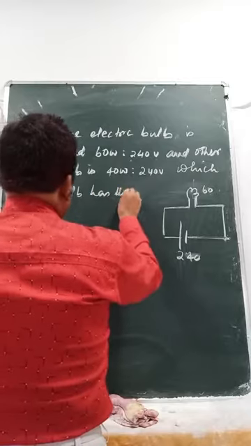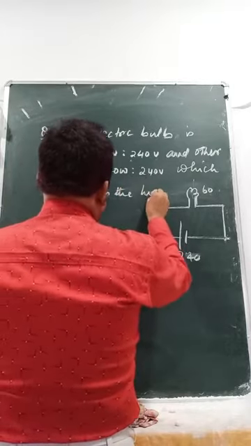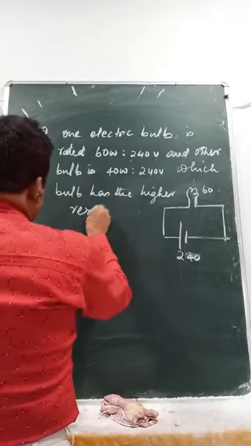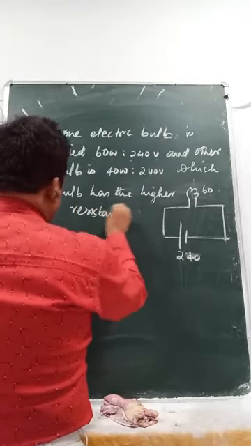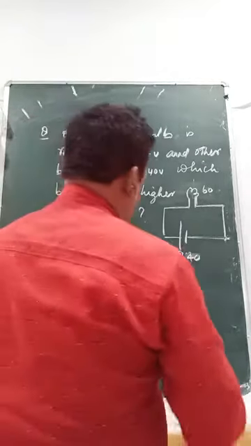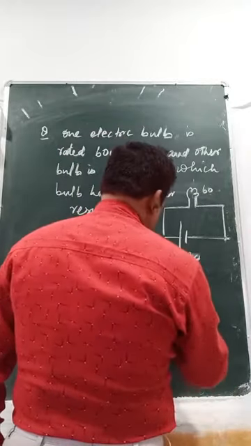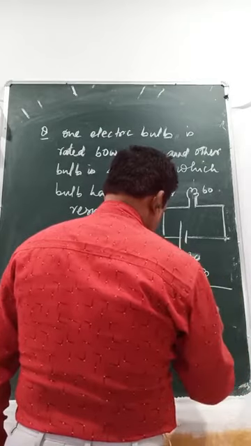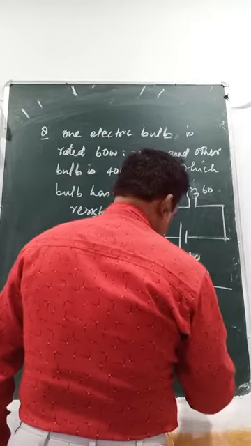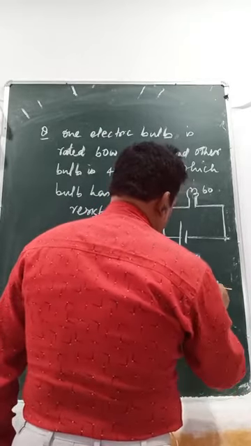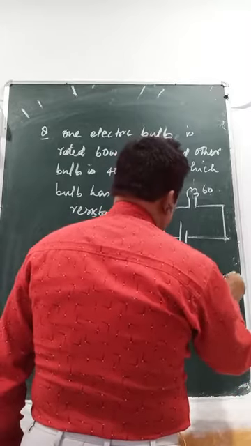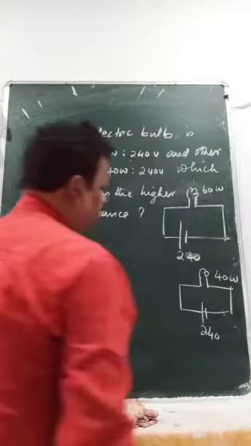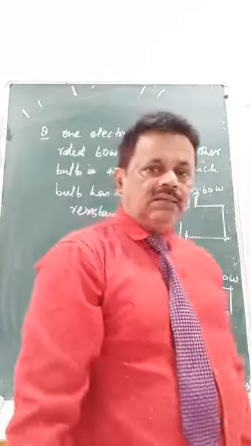Okay, this is rather easier. This is also 240 and this is 40 watt. This is the case. Which one will have higher resistance?